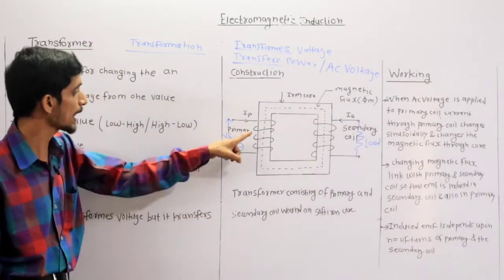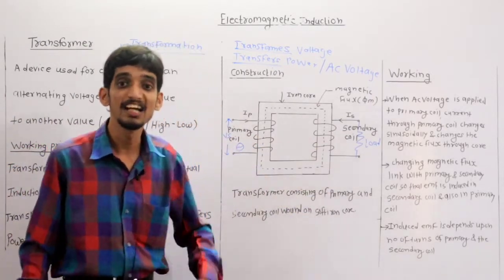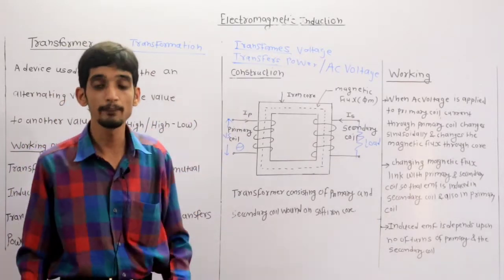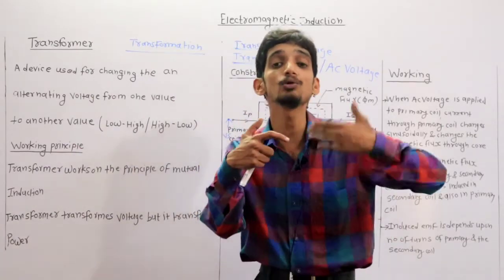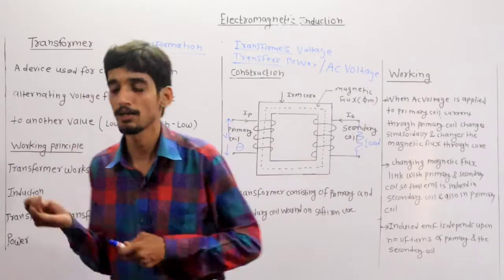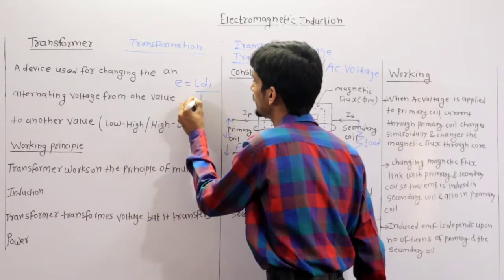So suppose the primary winding has more turns than the secondary winding. It means the self-inductance of the primary winding is more. If the self-inductance of the primary winding is more, definitely the EMF induced in that winding is also more. Why? Because as you know, E is equal to L into di upon dt.